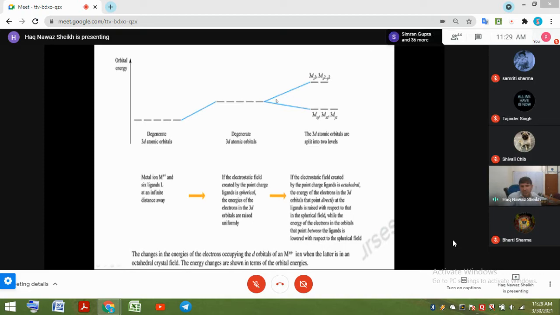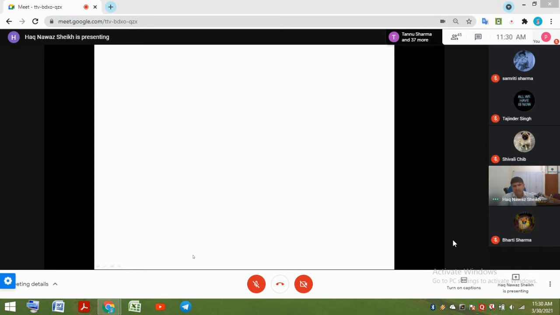So the magnitude of energy that is raised from the barycenter is the same as the magnitude of depression in the energy, so that overall there is no change in energy. So the energy of the electrons occupying d orbitals of the metal ion changes when the latter is in the octahedral field.